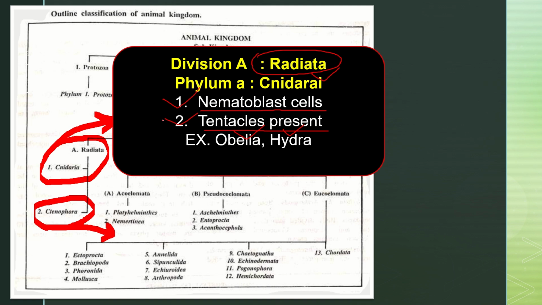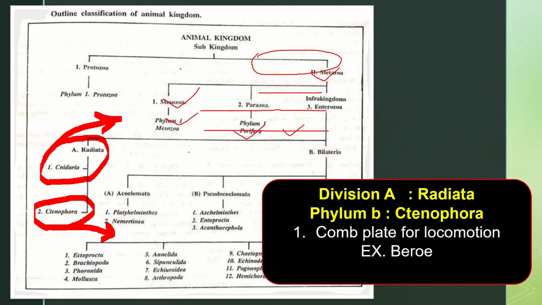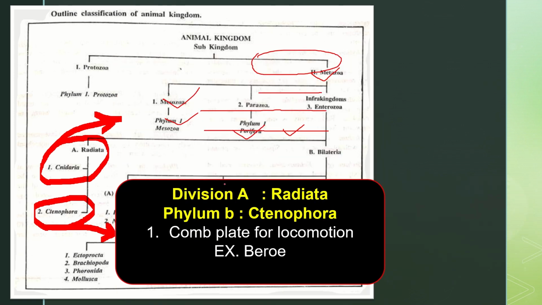So here are only brief, one or two points about each particular phylum. Cnidaria has nematoblast cells and tentacles. Examples are Obelia and Hydra. The next phylum included in the Radiata division is Ctenophora. Ctenophora has comb plates for locomotion.